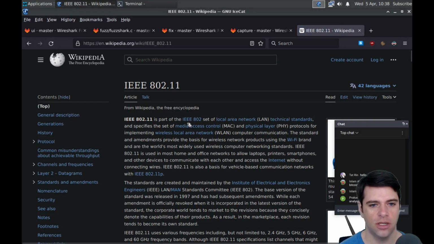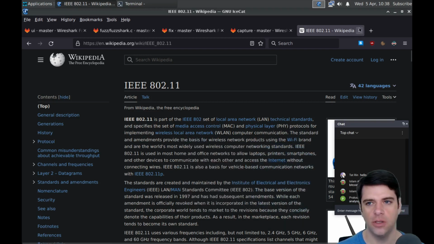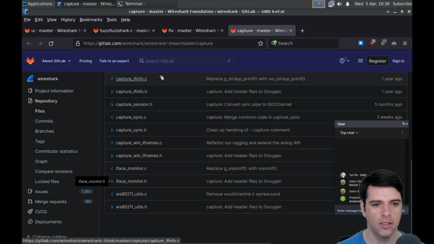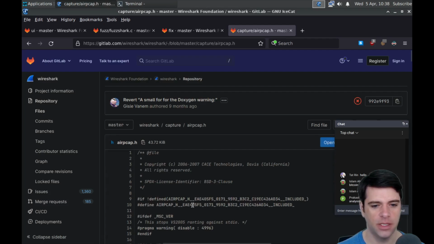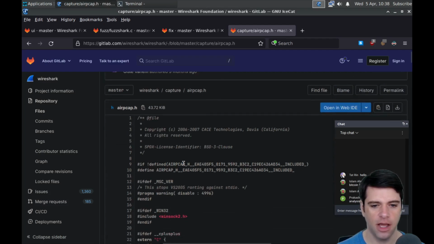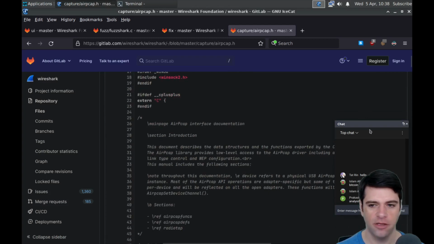IEEE 802.11, the Local Area Networks Technical Standards, specifies the set of Media Access Control, MAC, and Physical Layer, PHY, protocols for implementing wireless local area network. Okay, so WLAN. All right, so what is AirPcap? I'll just see if this is probably Wi-Fi stuff. AirPcap.h, okay. AirPcap interface documentation.